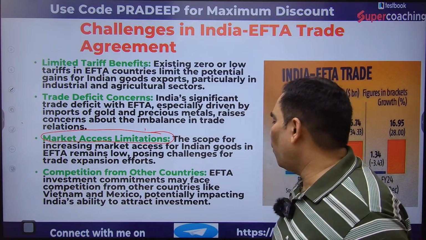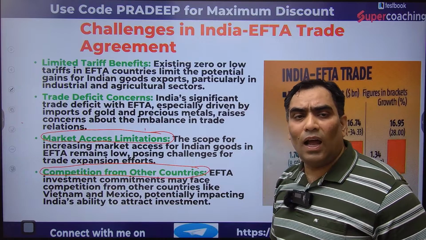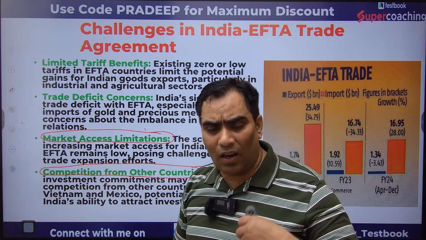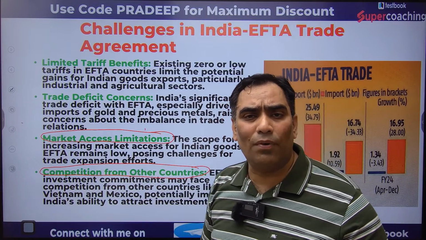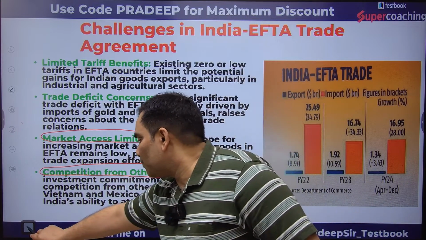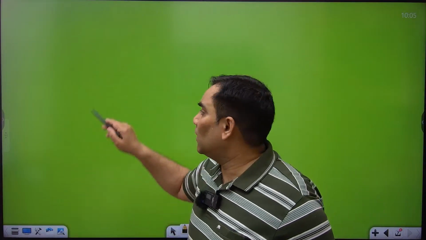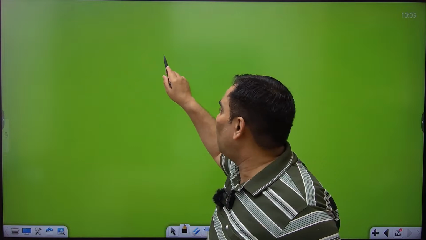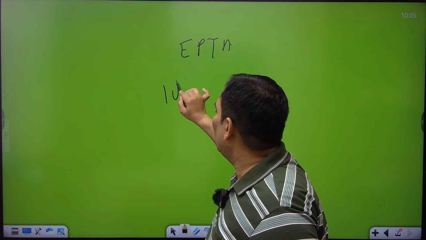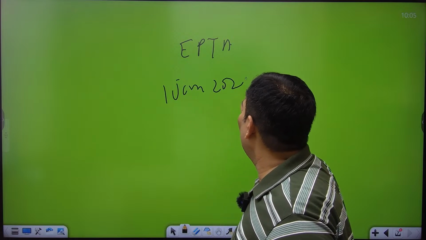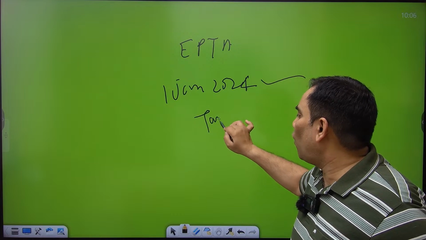Next is competition from other countries. Another challenge is that India has to face competition from other nations. How? Let me explain. Switzerland is a member of EFTA, and on 1st January 2024 Switzerland reduced the tariff barriers for all countries.